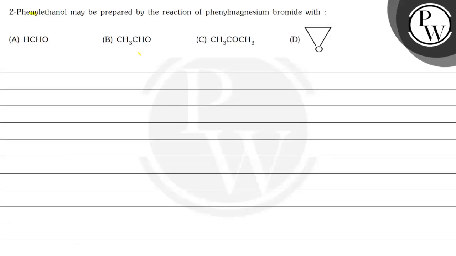The question says 2-phenyl ethanol may be prepared by the reaction of phenyl magnesium bromide with option A HCHO, option B CH3CHO, option C CH3COCH3, option D ethylene oxide.